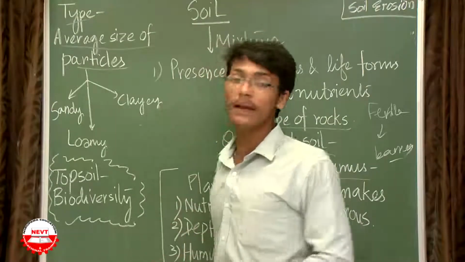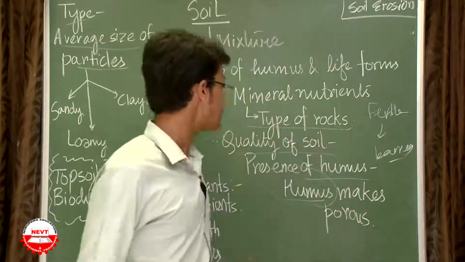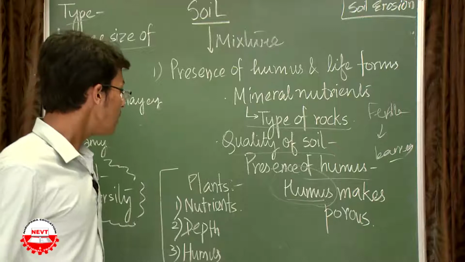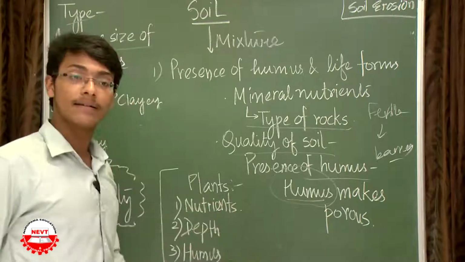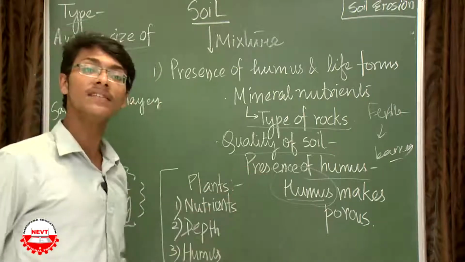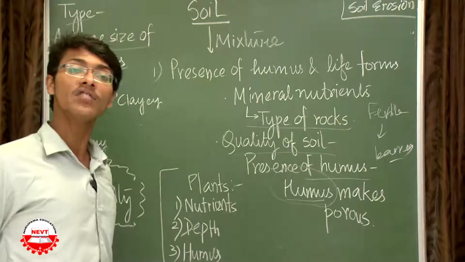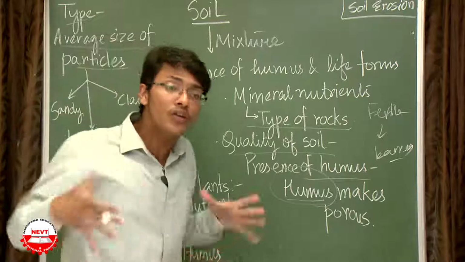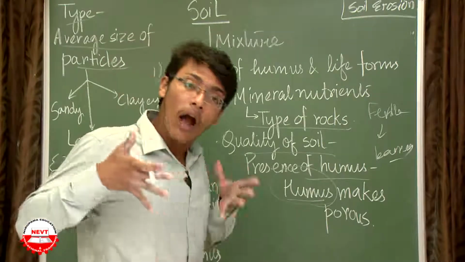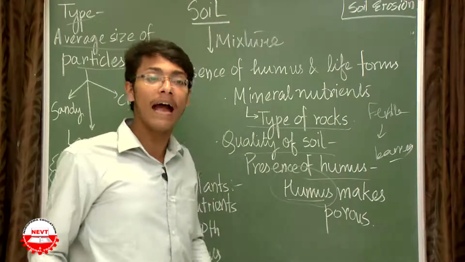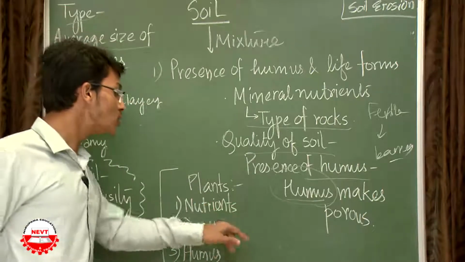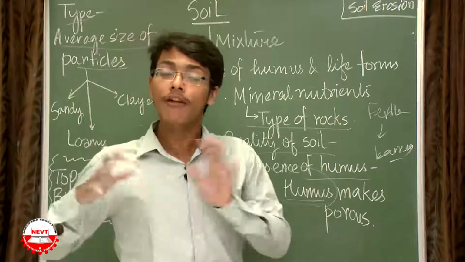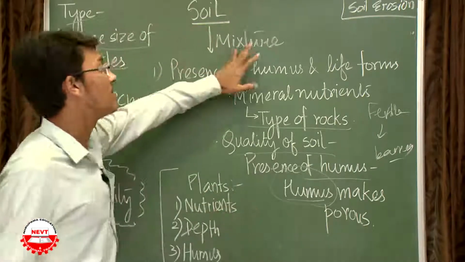The next topic that we are going to discuss is that the plants growing on the soil depend upon three factors: the nutrients present in the soil, the depth of the soil and the humus present in the soil. Means the amount of vegetation that will occur on a particular plot of land is dependent upon nutrients, depth and humus.